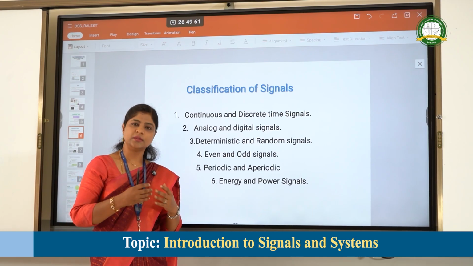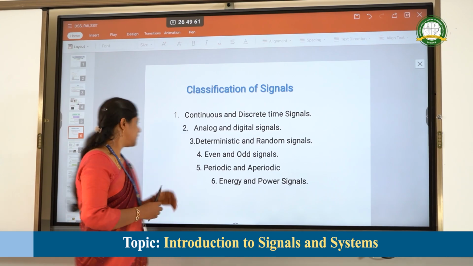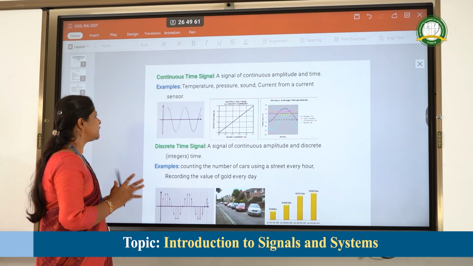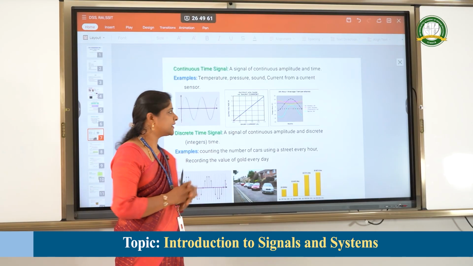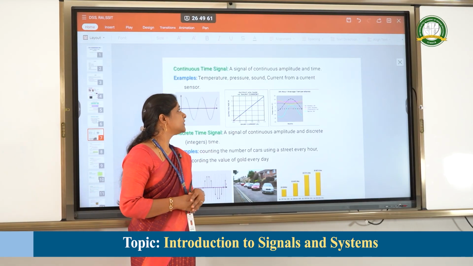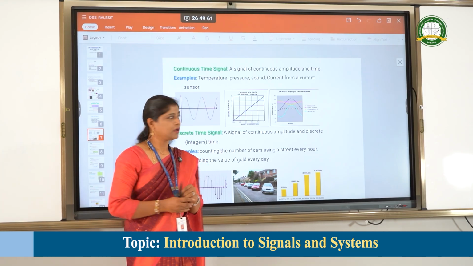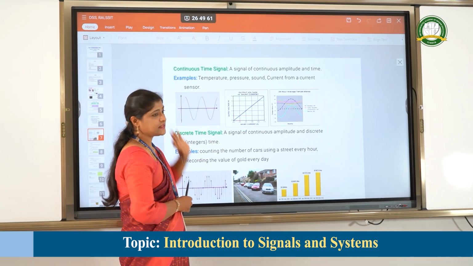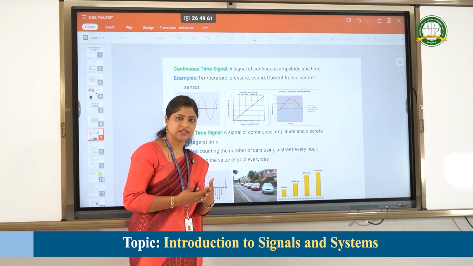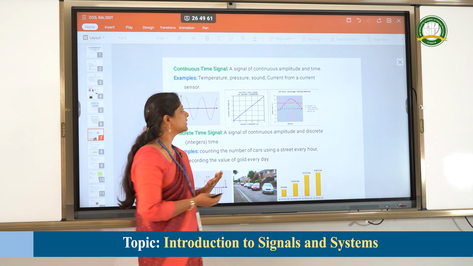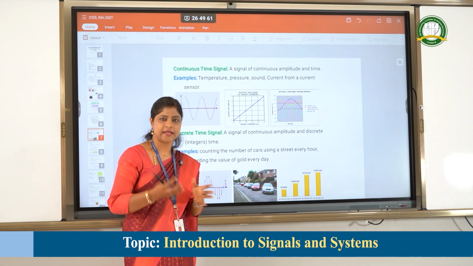Now let's see one by one what these classifications are. First, continuous time signal. What are continuous time signals? Continuous time signals are signals whose amplitude is continuous over time. Examples of continuous time signals are temperature, pressure, the sound signal, and the current from a current sensor. All those are examples of continuous time signals.